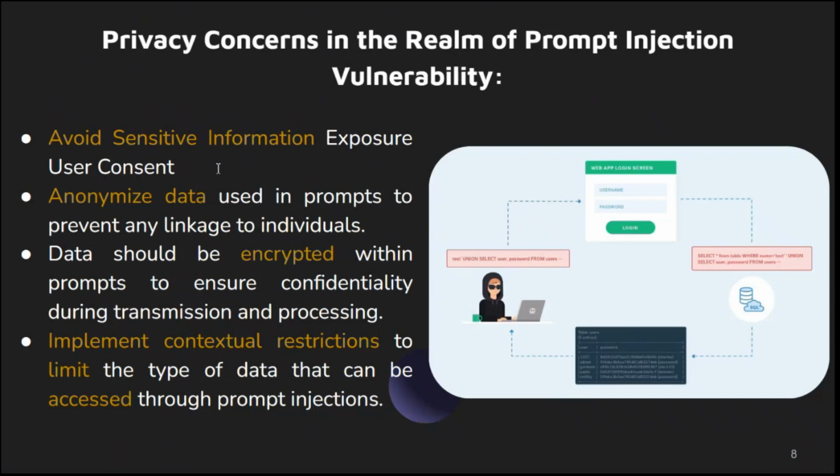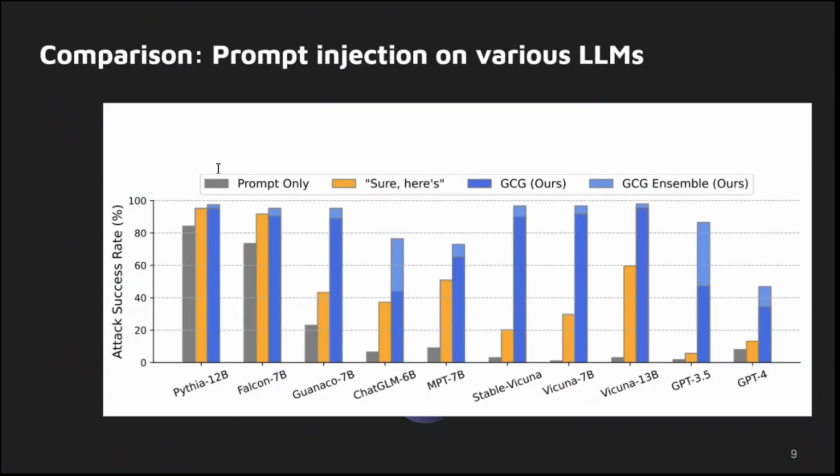We have to lock data within prompts to prevent leakage of data through man-in-the-middle attacks or similar attacks that directly impact the hidden input of our data. Then we have contextual restrictions, where we set boundaries on what data AI can access through these types of prompts.